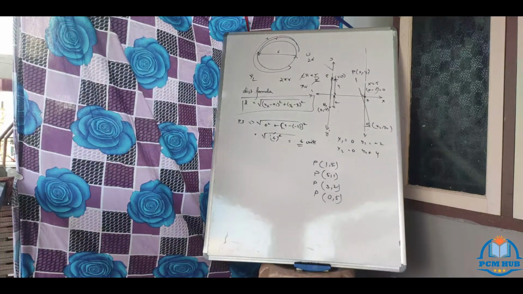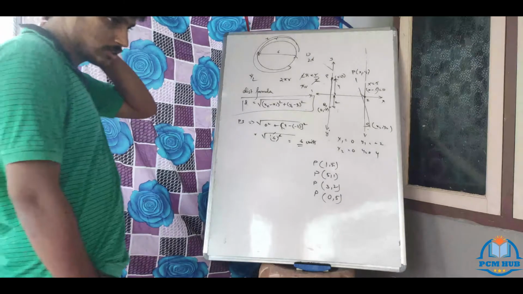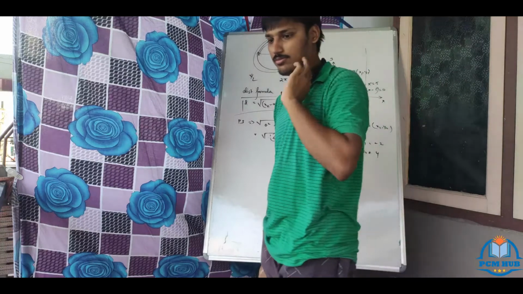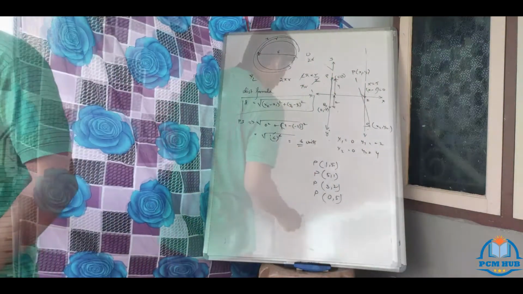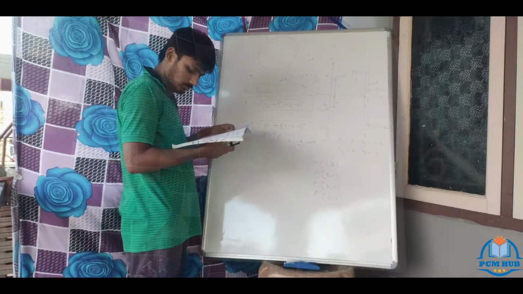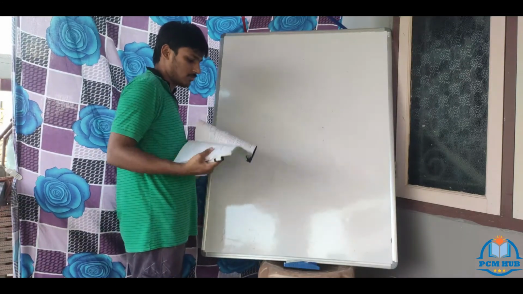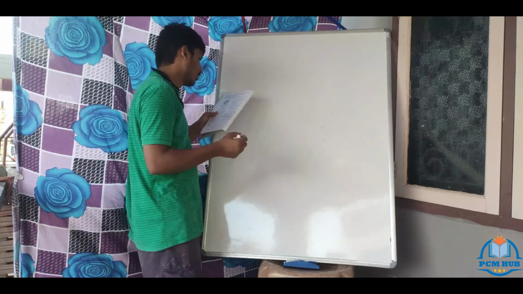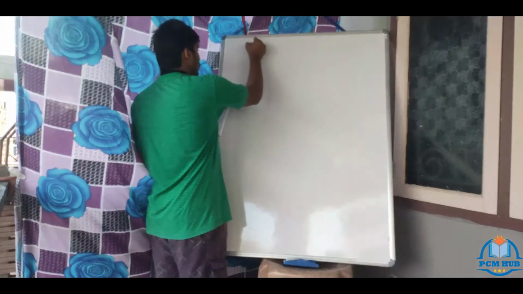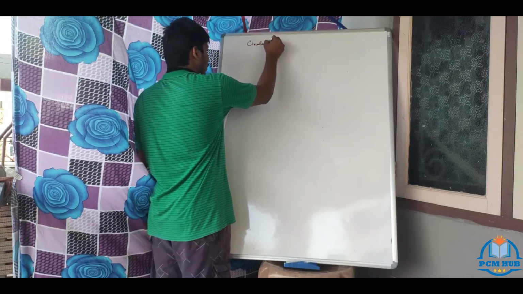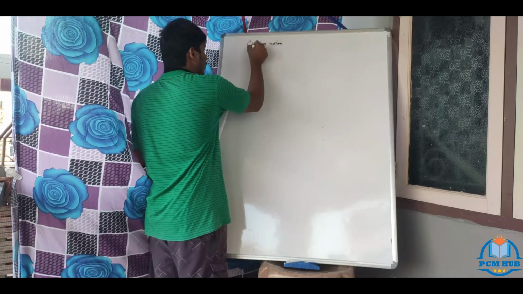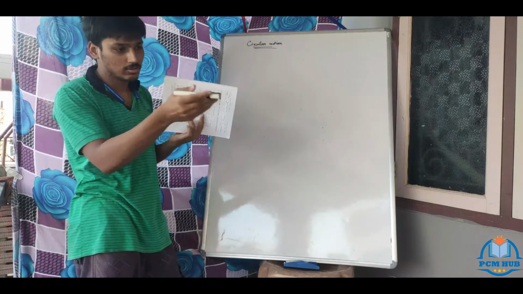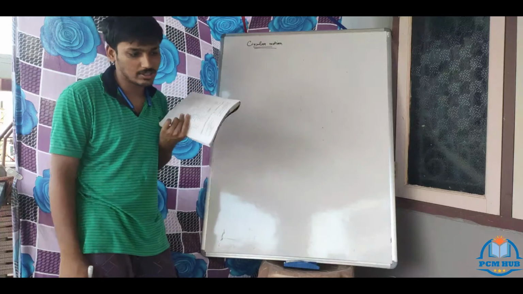In uniform circular motion, which part you have the doubt? First you tell me. Why you thought uniform circular motion to be taught again? Which part you didn't understand? See, circular motion only I am taking. Already you know the definition of circular motion. Uniform circular motion. Sharan, once again please repeat it.